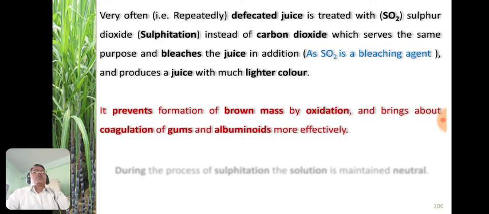Now this prevents the formation of brown mass by oxidation and brings about coagulation of gums and albuminoids more effectively. So during the process of sulfitation, the solution is maintained neutral, means its pH should be kept at 7. So this is the necessary condition.